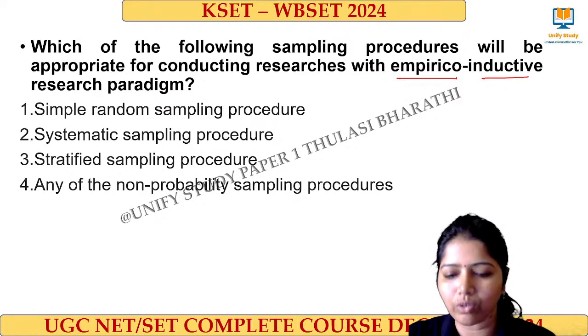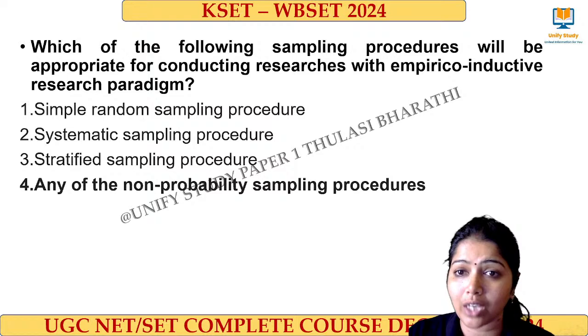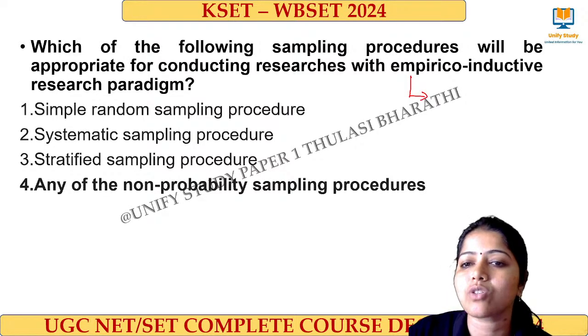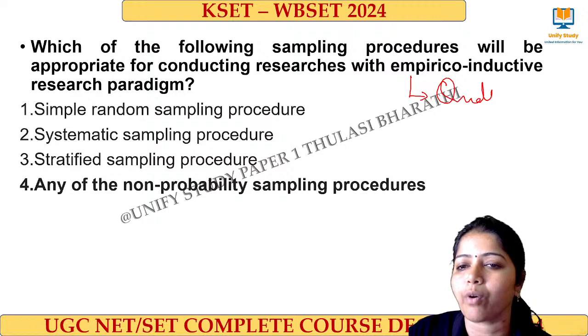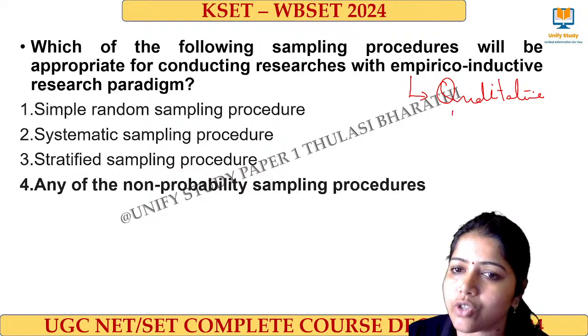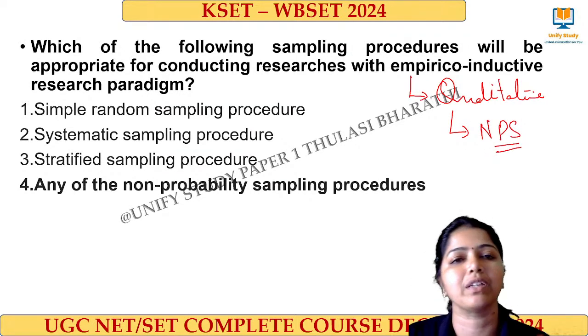Right. Very good. The right answer for this question is any of the non-probability sampling. Because what do you mean by empirico-inductive? Empirico-inductive talks about the qualitative type of research. Qualitative type of research we call empirico-inductive. So, what kind of sampling method does qualitative research use? They use non-probability sampling methods for their research.